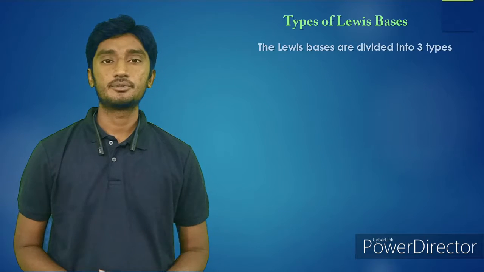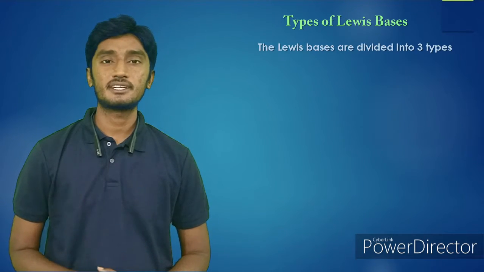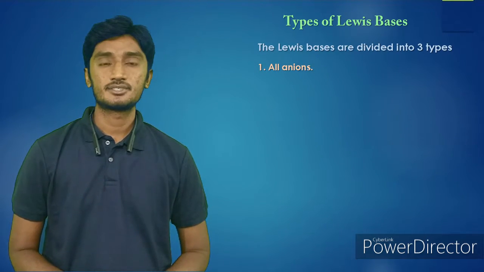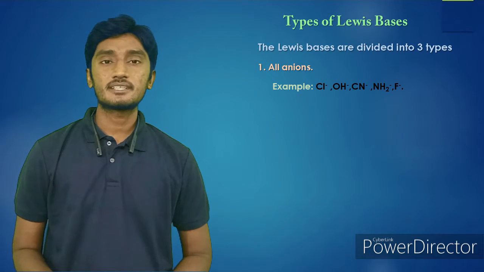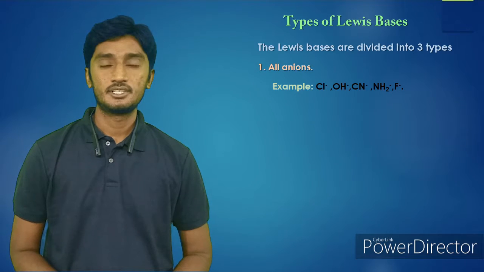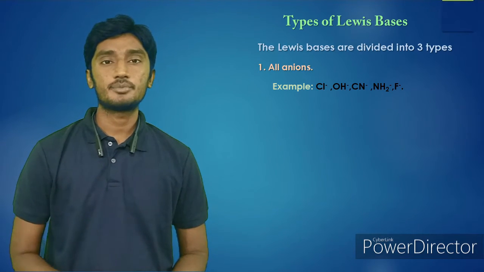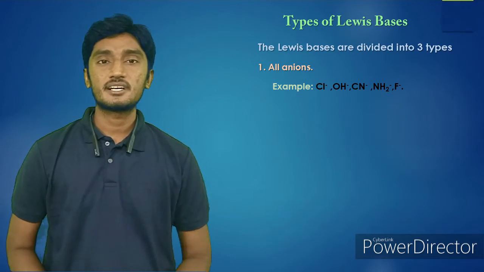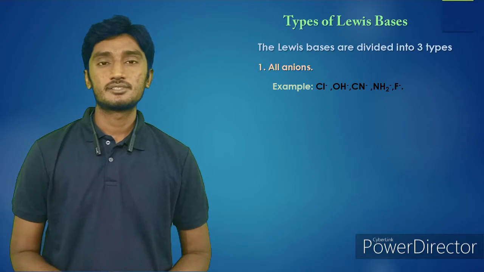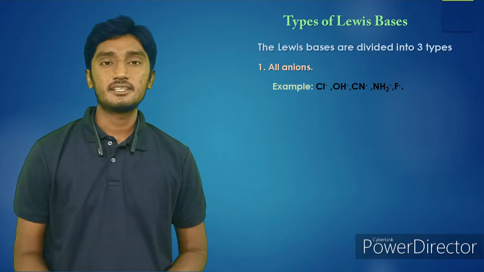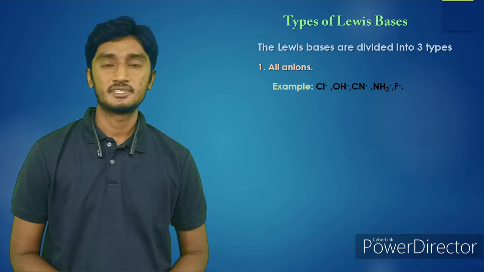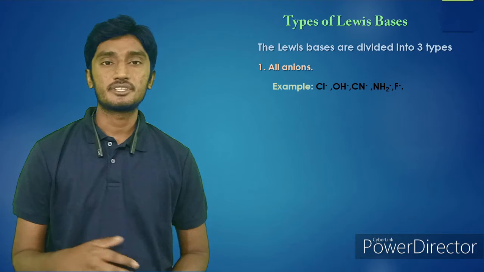So next we'll see the types of Lewis bases. Lewis bases are divided into 3 types. First one, all anions, like Cl minus, OH minus, like that. Anion means electron excess compounds. So those are electron excess compounds, so obviously there is a chance of donation of electrons. If the element donates electron pairs, that acts as a Lewis base. So all anions are Lewis bases.